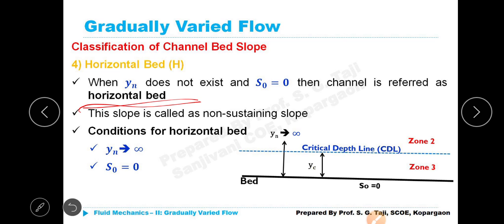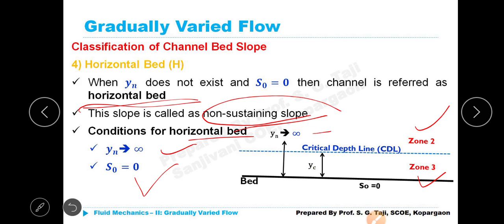This slope is called non-sustaining slope. It cannot sustain. Conditions for horizontal bed: yn is infinity, S naught is equal to 0. All these things are shown here. That's why this arrow immediately says yn is infinity. That means there is no normal depth. Only critical depth line. That means zone 1 remains absent. Only zone 2 and zone 3 exist.